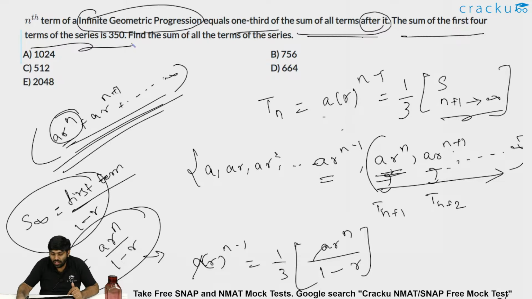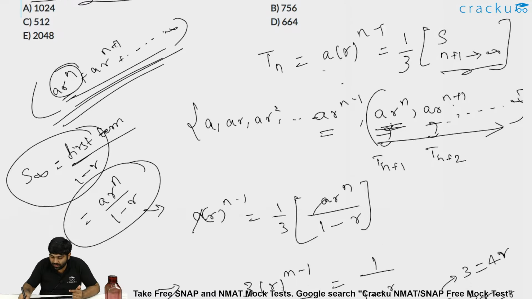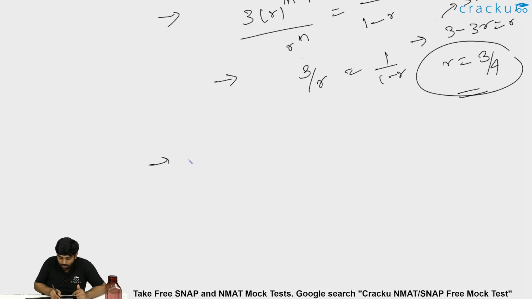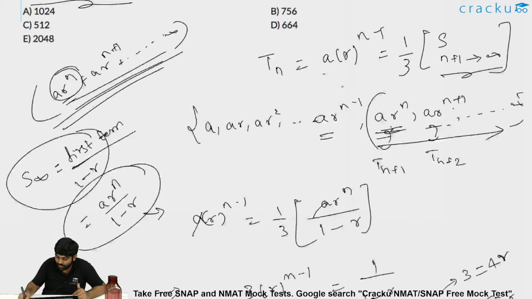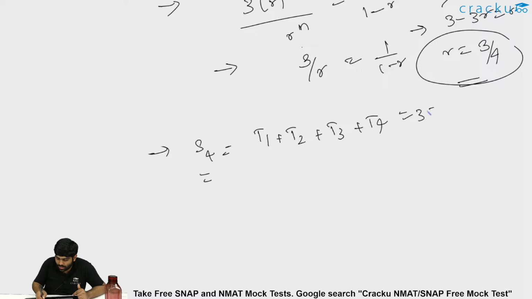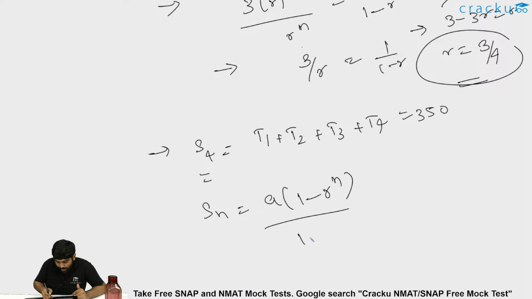The sum of the first 4 terms of the series is 350. So the sum of the first 4 terms, which is nothing but t1 plus t2 plus t3 plus t4, or S4, is 350. But what is Sn? Sn is nothing but a into (1 minus r^n) by (1 minus r).